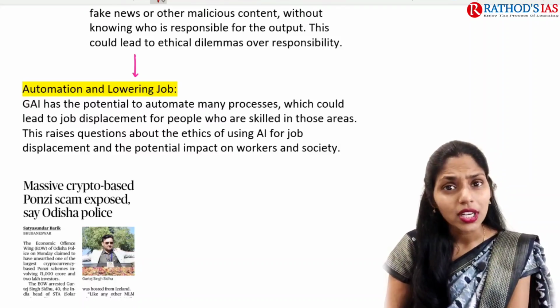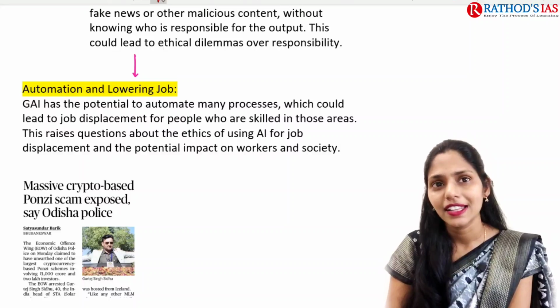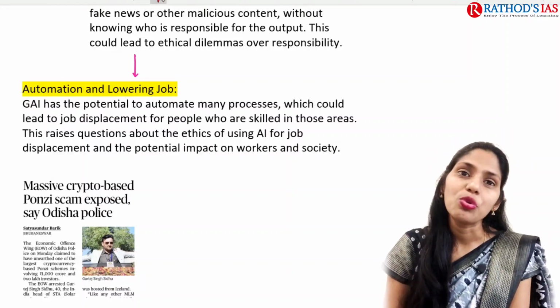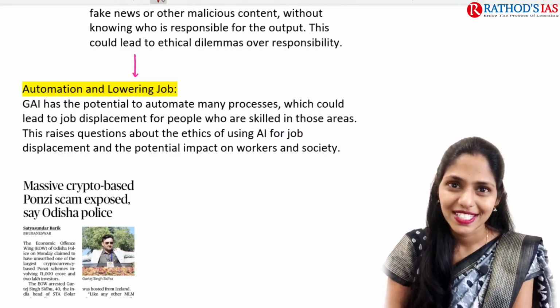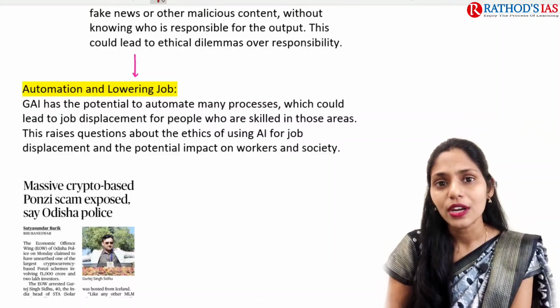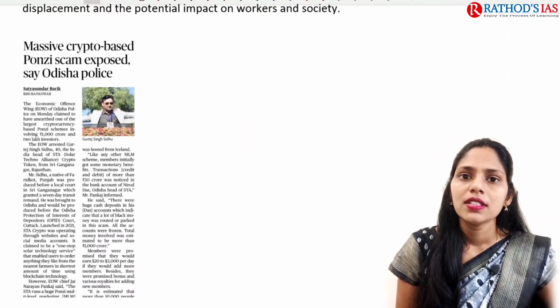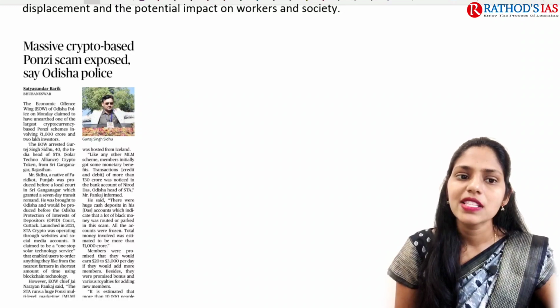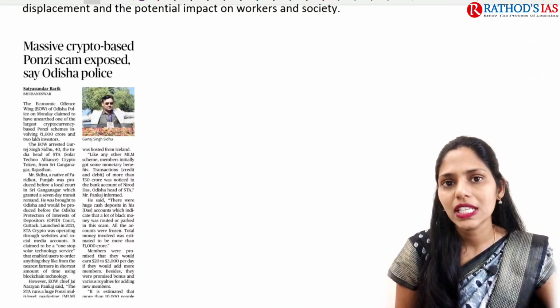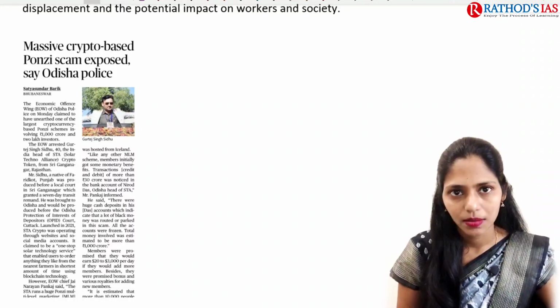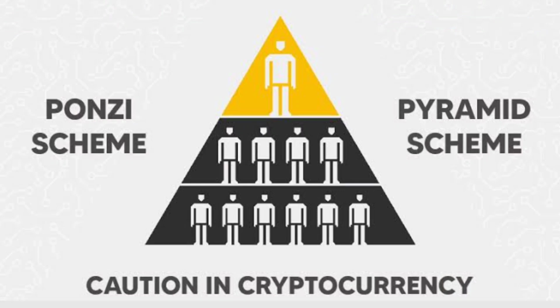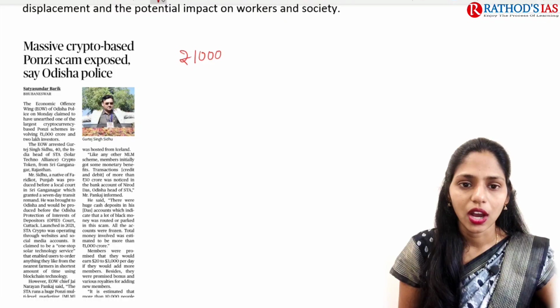So these are some important things that you have to remember regarding this topic, and this topic is utmost important for your prelims and mains. Now let us try to see the next topic. The title says: massive crypto-based Ponzi scheme exposed, says Odisha police. Here you can understand that this Ponzi scheme is around rupees 1000 crore.